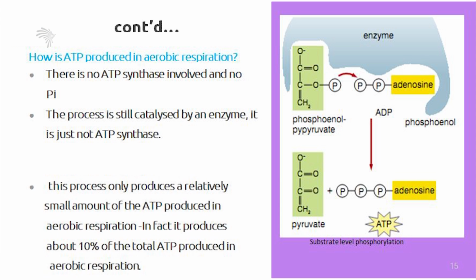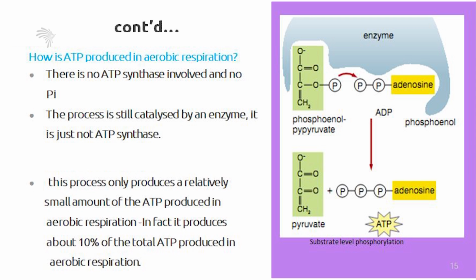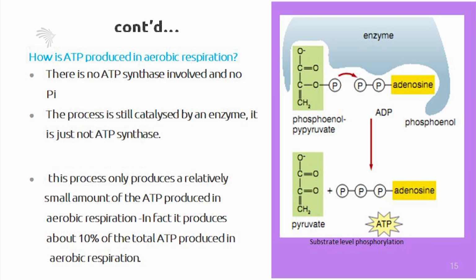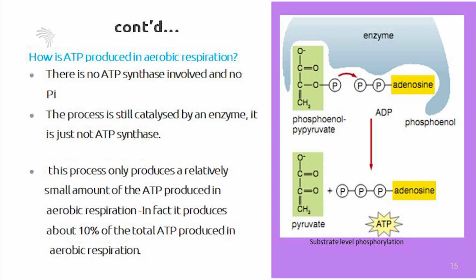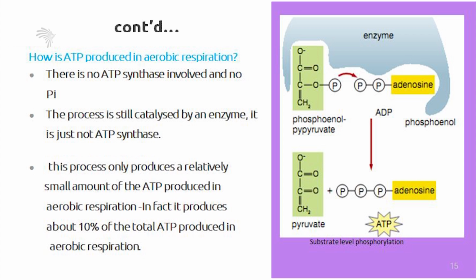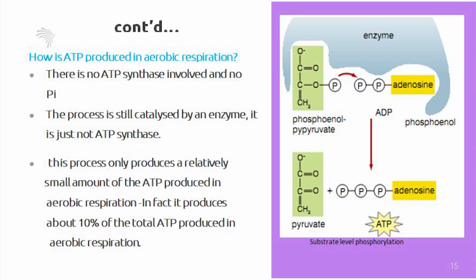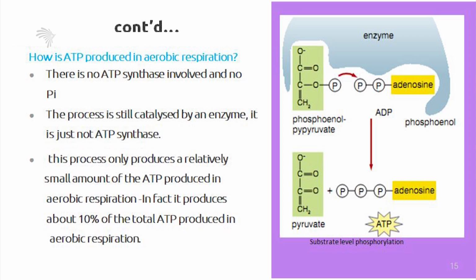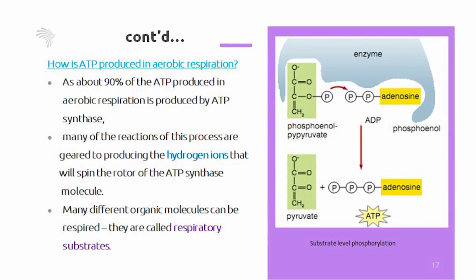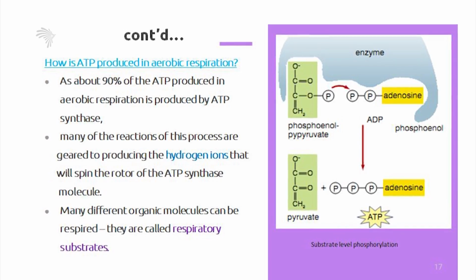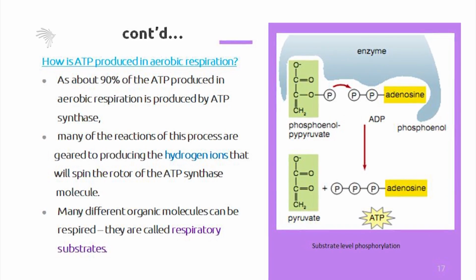This process only produces a small amount of the ATP produced in aerobic respiration. In fact, it produces about 10% of the total ATP, so it is producing a little amount of energy. That is substrate level phosphorylation. About 90% of the ATP produced in aerobic respiration is produced by ATP synthase.